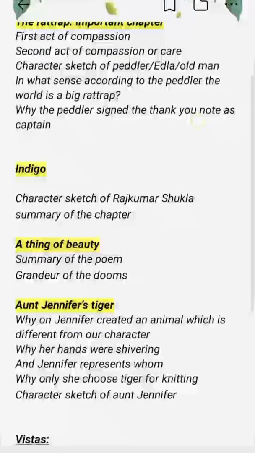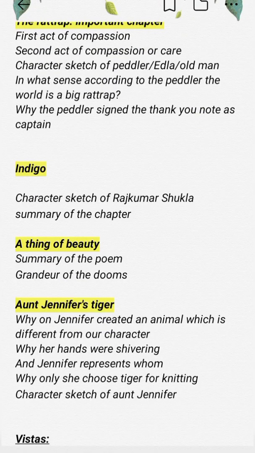ठीक है. In the summary of the chapter, firstly you have to write about Gandhi ji, and that in 19 there was one year given. You have to specify that year and write that it's all about the struggle, how he struggled. It was a year long struggle to bring equality and justice to the poor peasants. Champaran was divided into large estates, and the owners of the estates were Englishmen, and the workers were Indian peasants. ठीक है. Then they were compelled into a long term agreement, where they had to plant indigo on 15% of their land and submit the whole harvest as rent.